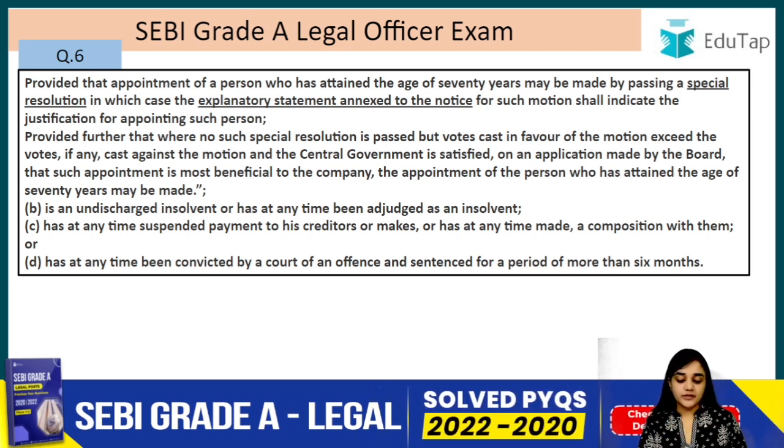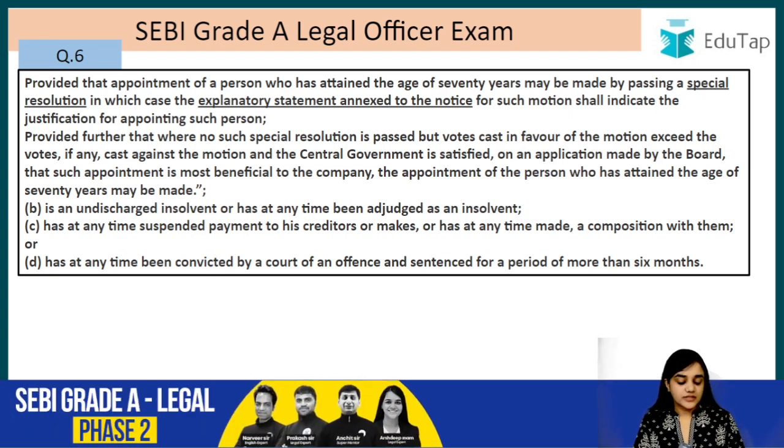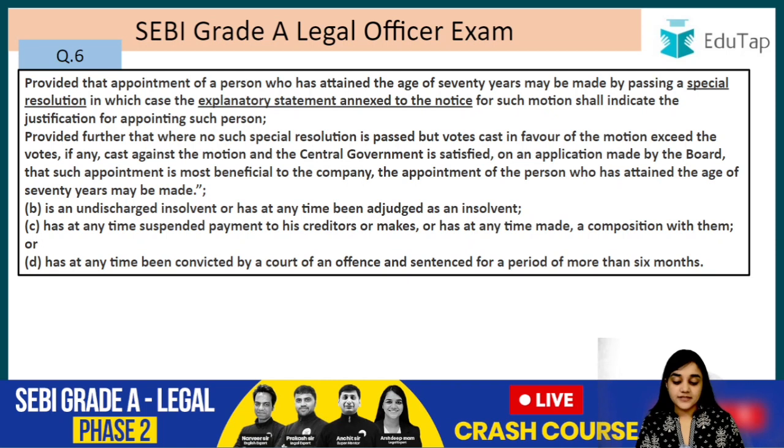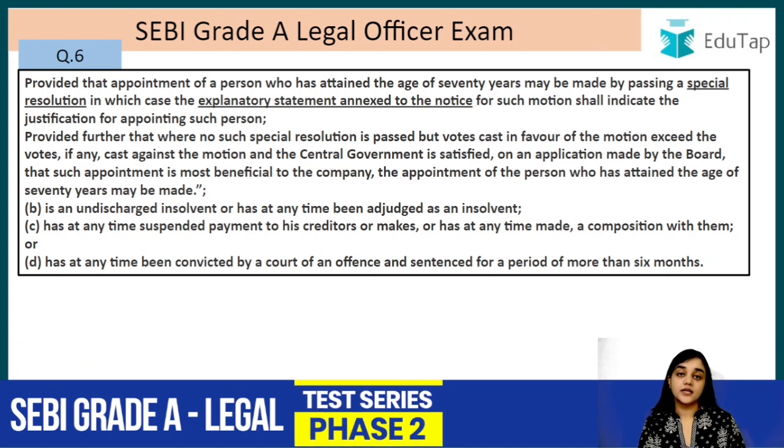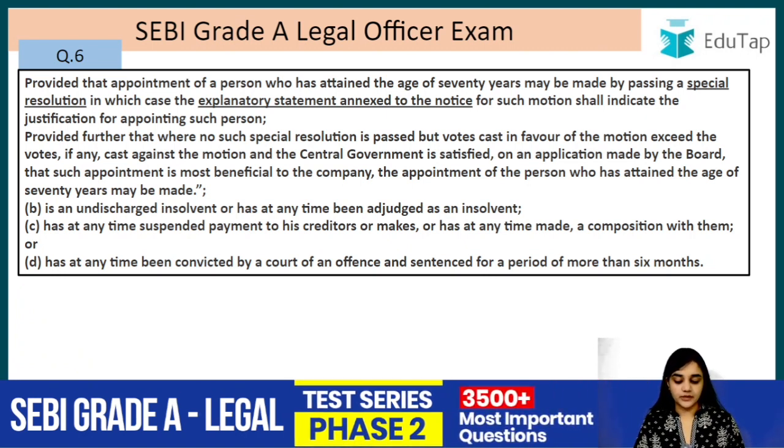So provided further that where no such special resolution is passed, but the votes cast in favor of the motion exceed the votes, if any, cast against the motion. So the votes in favor are more than the votes that are against that person, then the central government is satisfied on an application made by the board that such appointment is most beneficial to the company, the appointment of the person who has attained the age of 70 years may be made.